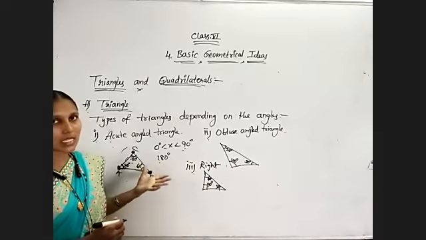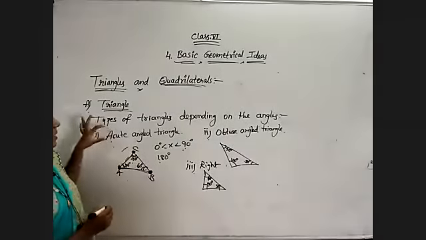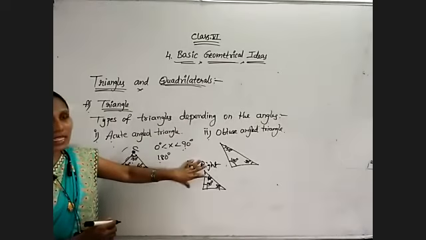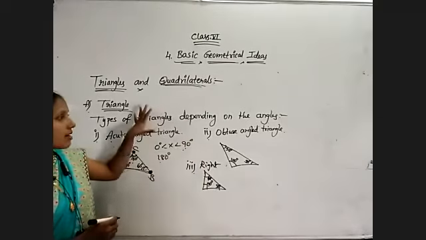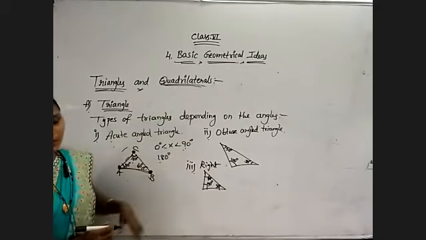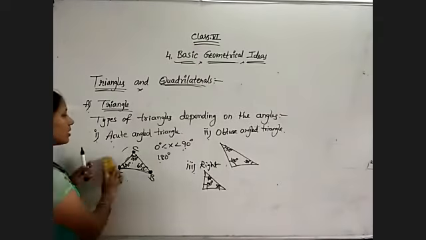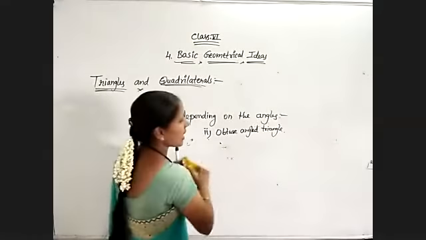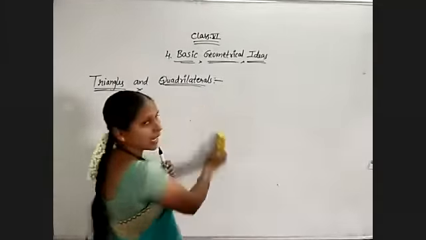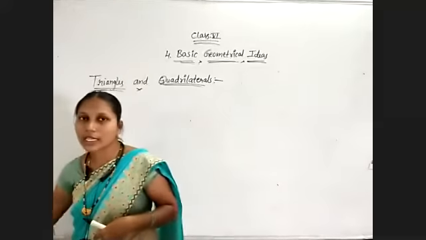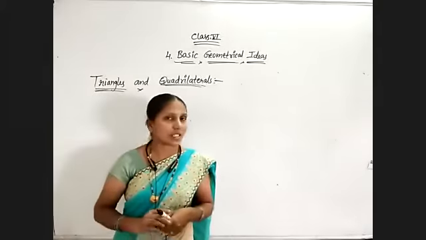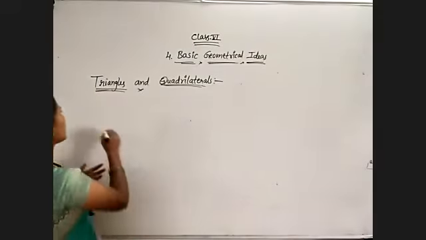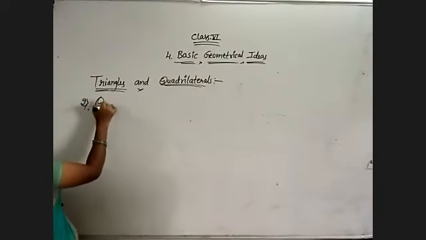Depending on angles, we will discuss later on. Just observe their names. Acute angled triangle, obtuse angled triangle, right angled triangle. These three are the types of triangles depending on the angles. Now coming to the next topic, quadrilaterals. So now we need to remember what a triangle is, what the elements of the triangle are, and how to indicate the interior, exterior, and boundary points of the triangle. What is the region of the triangle? Now the next topic is quadrilaterals. Second topic is quadrilaterals.